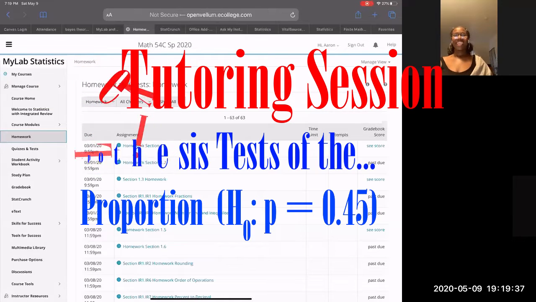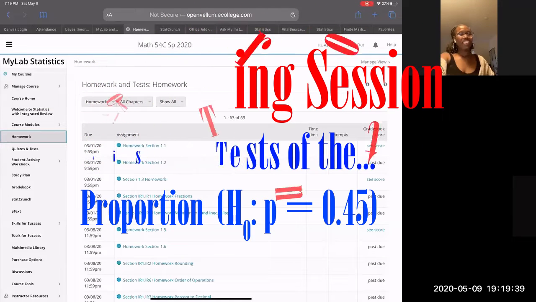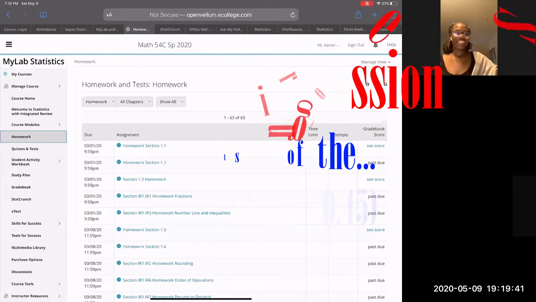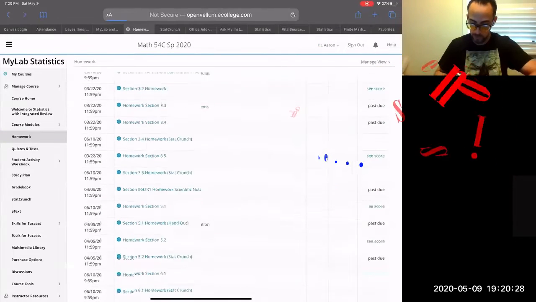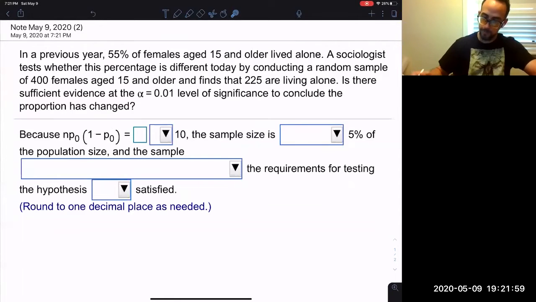Chapter 10, I didn't really understand chapter 10. There was a lot of information. Okay, 10.2. I'm gonna pick a random question. All right, go for it.